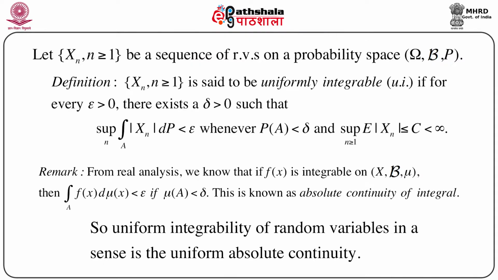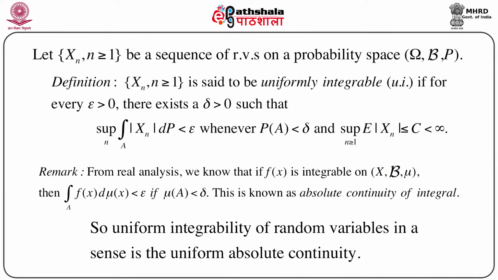First, we will define a sequence of random variables which are uniformly integrable. So let us start with a sequence Xn, n greater than or equal to 1, a sequence of random variables on a probability space (Omega, script B, P). As we know, Omega is the whole space, script B is the sigma field generated by a class of subsets of Omega, and P is a probability measure defined on Omega and script B. On this we define a sequence of random variables Xn.